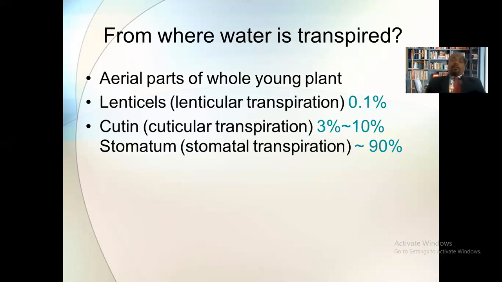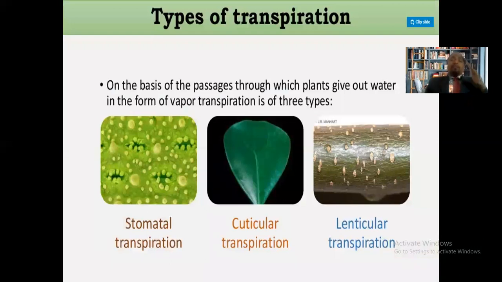On the basis of which part is involved in the process of transpiration, there are three different types of transpiration. On the basis of the passage through which plants lose water in the form of water vapors, transpiration is of three types. When water loss is through the stomata, it is called stomatal transpiration. When water loss takes place through the cuticle, it is called cuticular transpiration. And when water loss takes place through the lenticels, it is called lenticular transpiration. Let us see one by one.